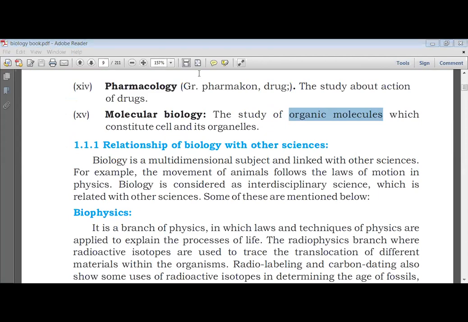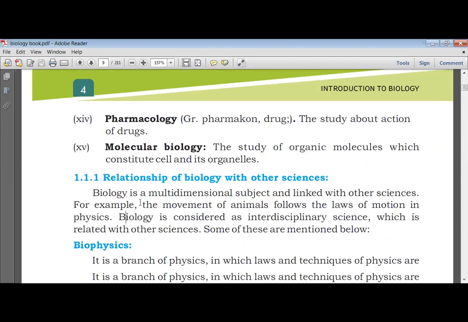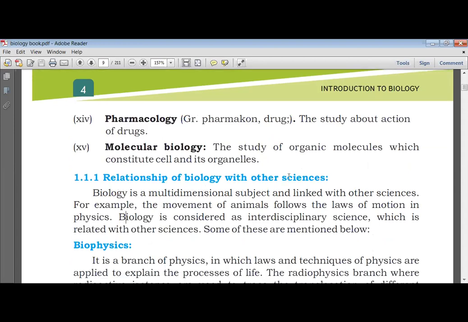Who will read aloud? Halima, unmute yourself, beta. Start reading page number 4. Relationship of biology with other sciences. Biology is a multi-dimensional subject and linked with the other sciences.